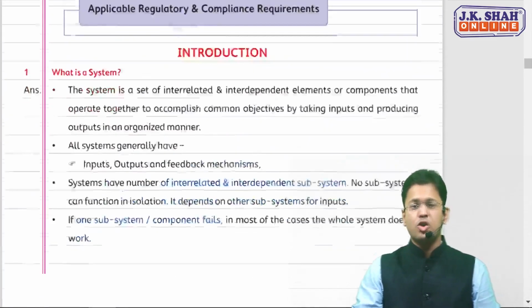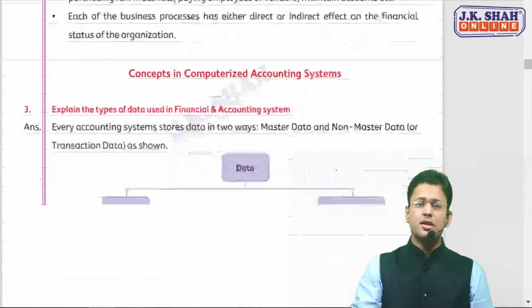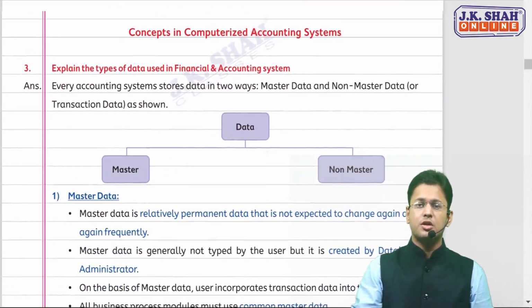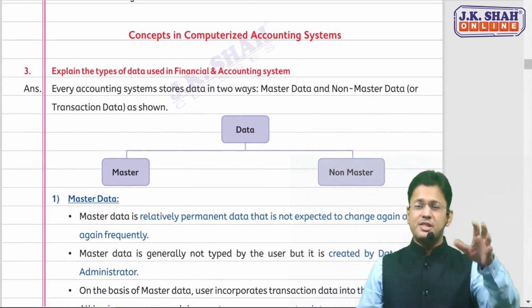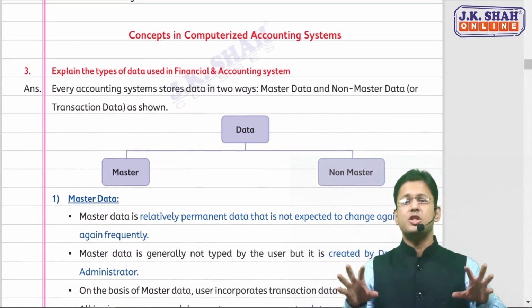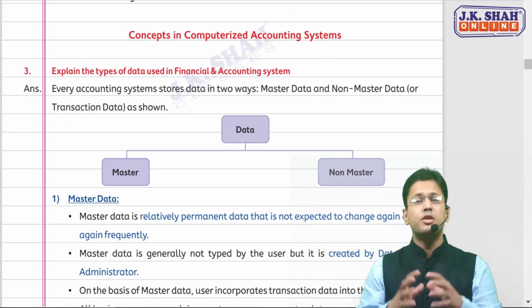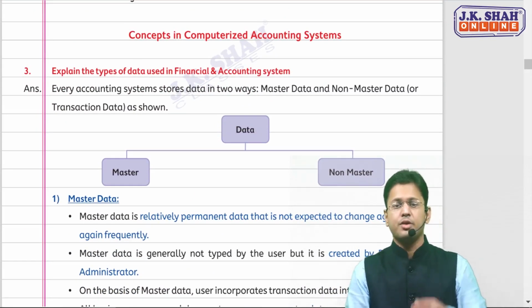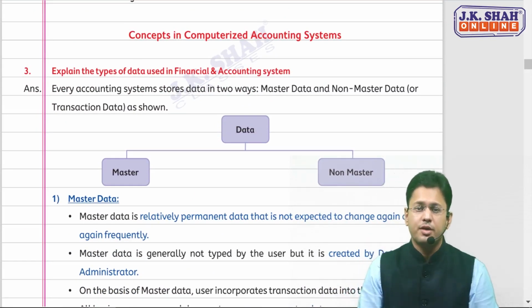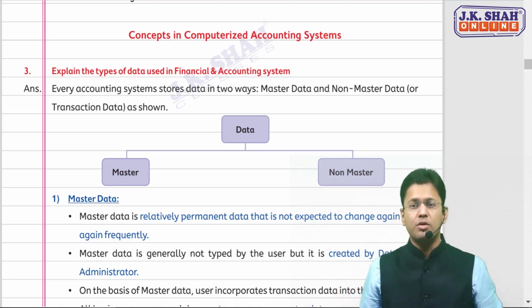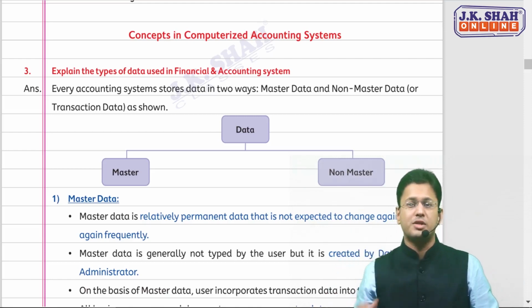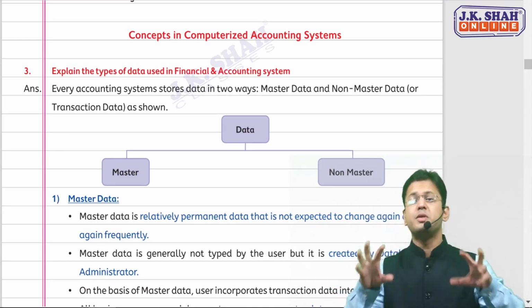The first topic I'm taking is the third topic in our book. In the classroom lectures, we have discussed everything in detail, so this is just a revisionary lecture, and we'll be taking all the basics of every question. The first point: there are two types of data in a financial and accounting system, as you all know. One is master data and one is non-master data, and you should know the difference between them.